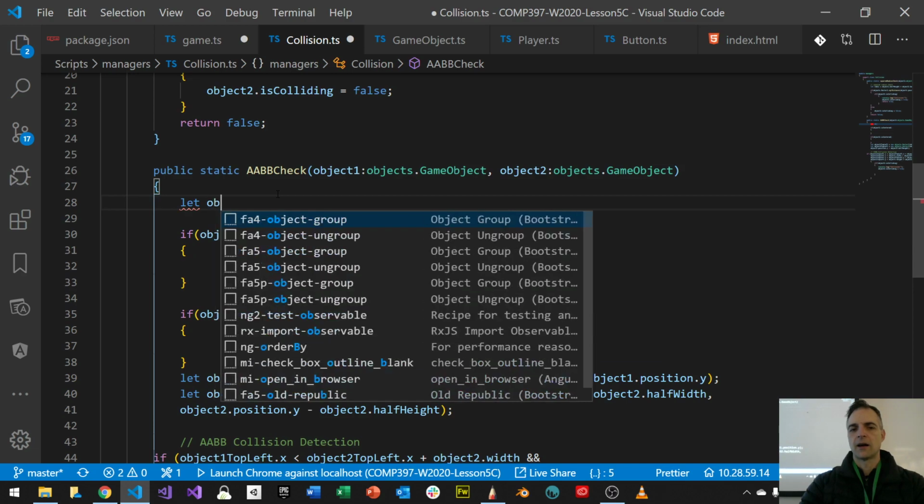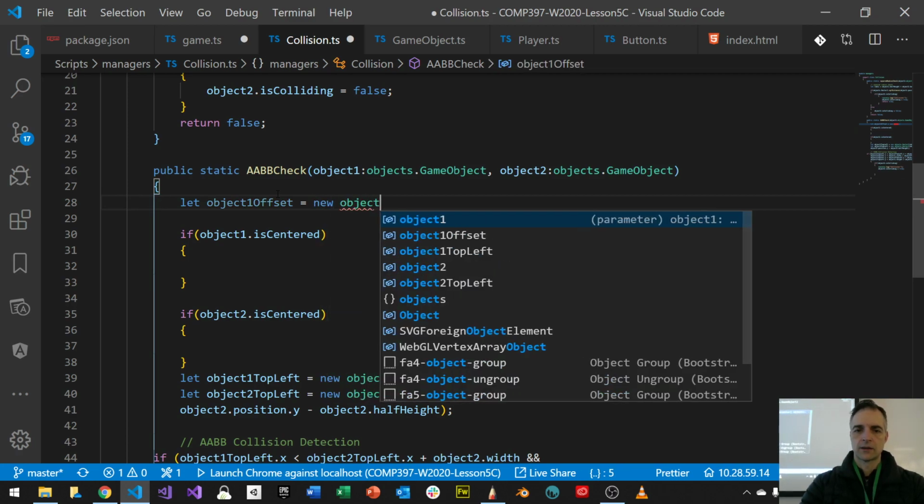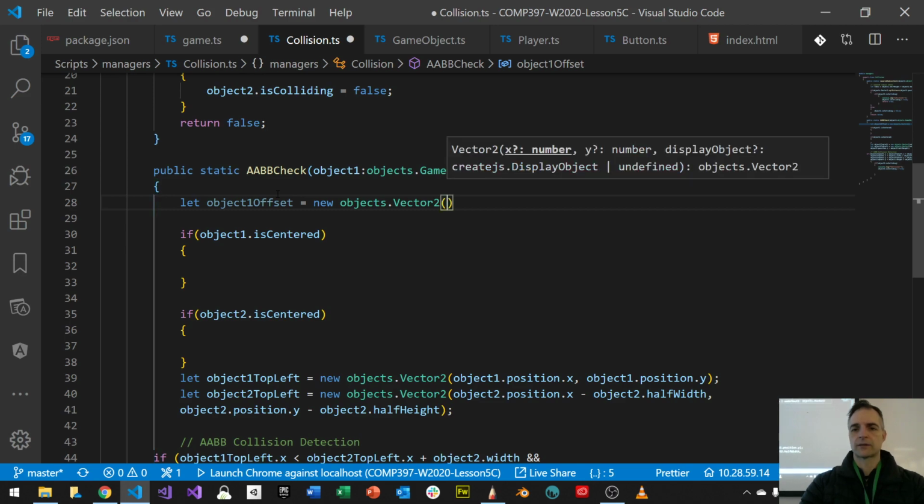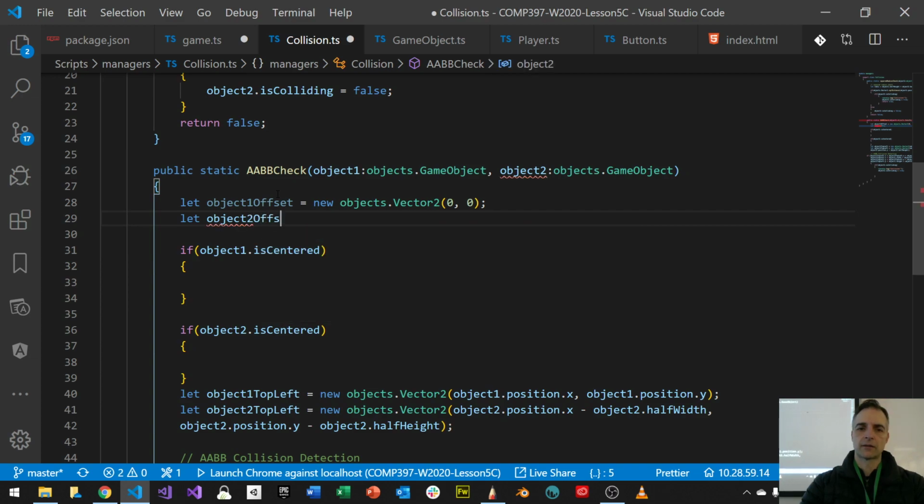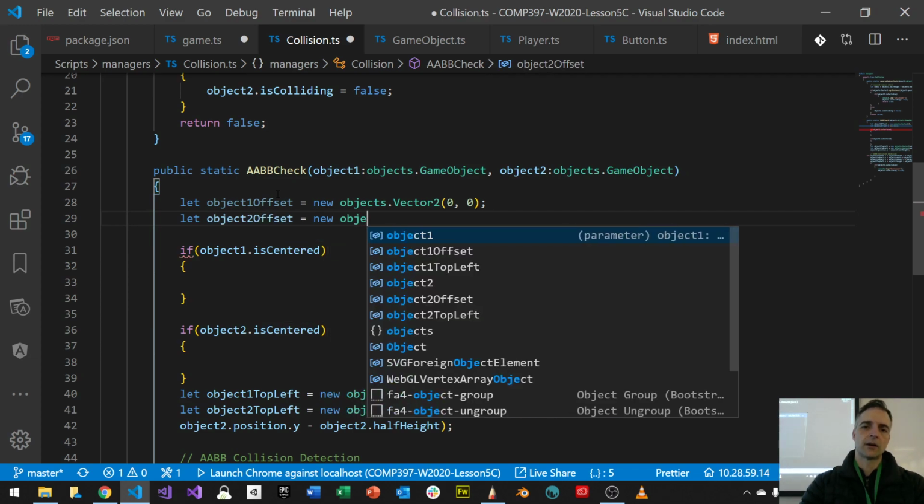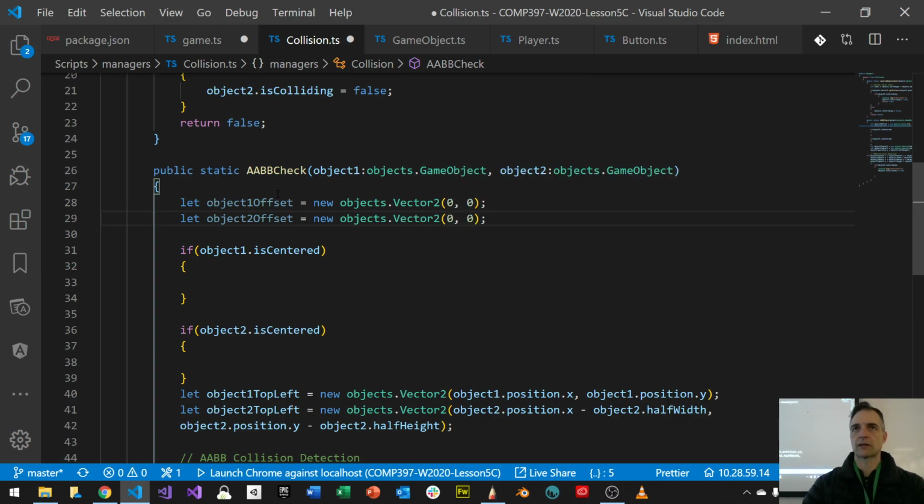Let's say let object 1 offset, and that offset is going to be for X and Y. It's going to be a new objects dot vector2 object, starting off at 0, 0. I'm going to do the same thing for object 2 offset, a new objects dot vector2. So by default, there's no offset. That's what this is saying. No offset. However, if it's centered, then guess what I'm doing with this object dot offset?